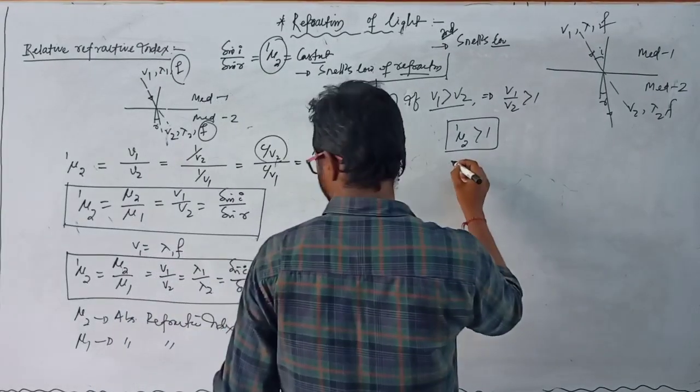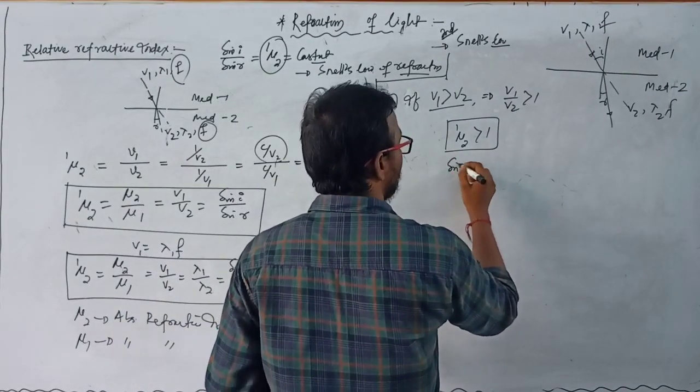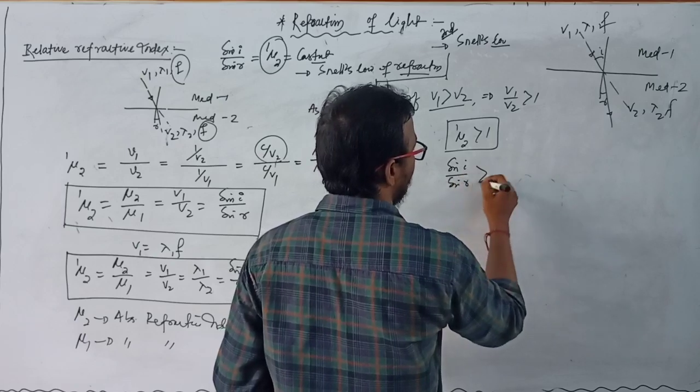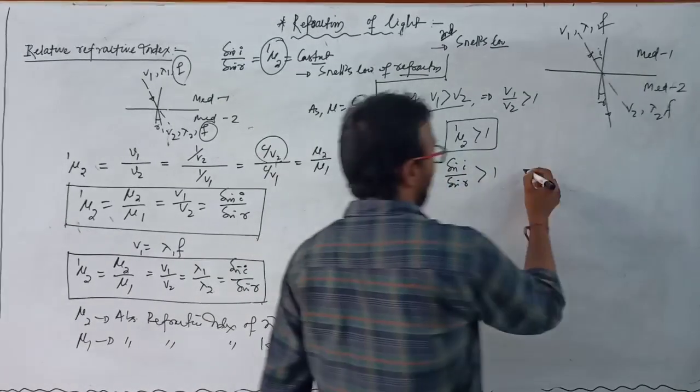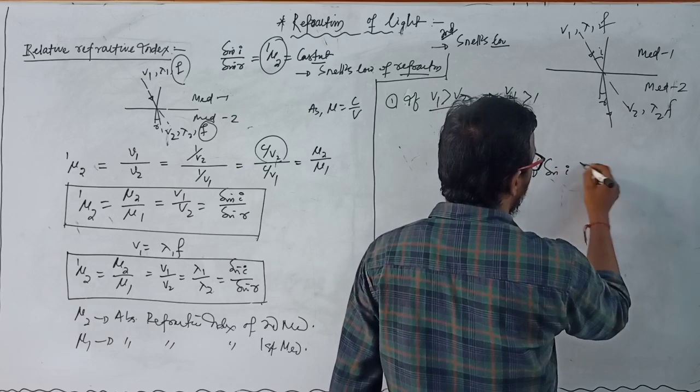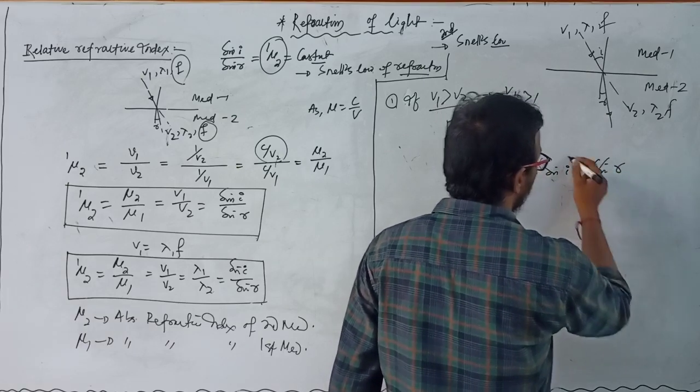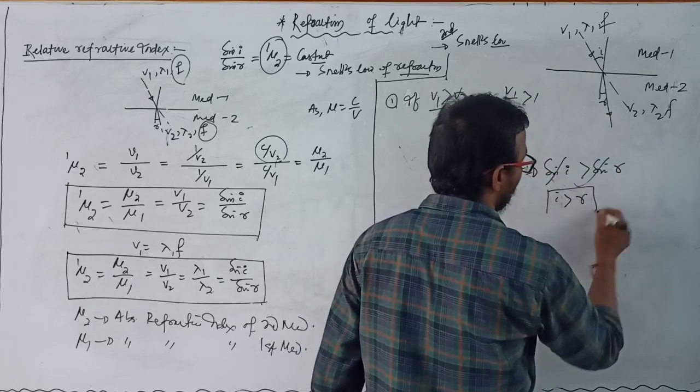So you can write here the relation, that sin i by sin r is greater than 1, and it can be written that sin i is greater than sin r, both sides sin cancel, and i is greater than r.